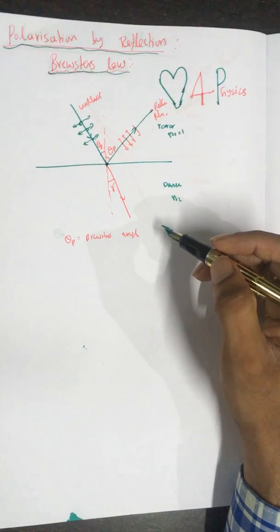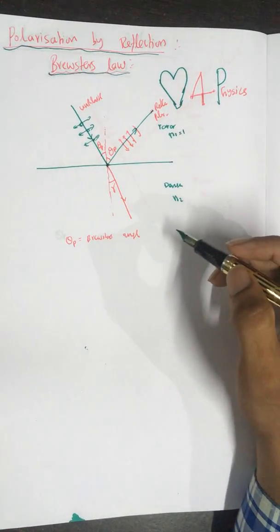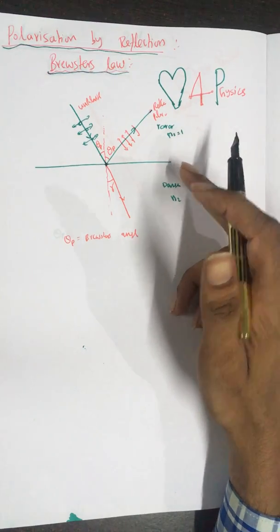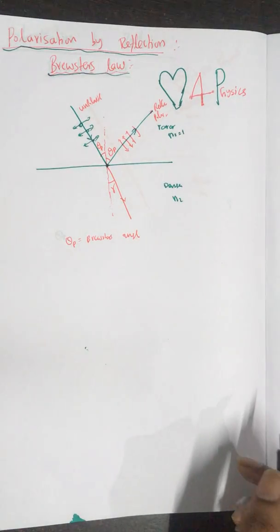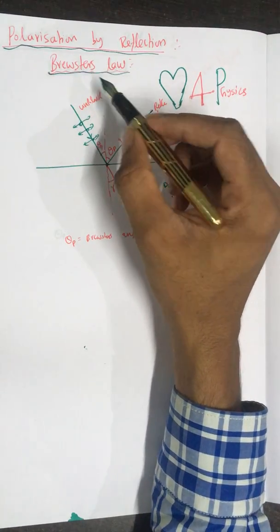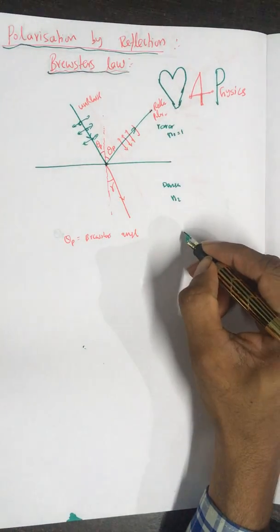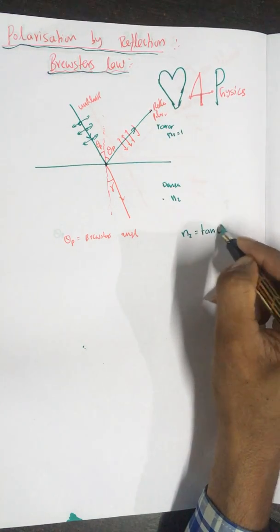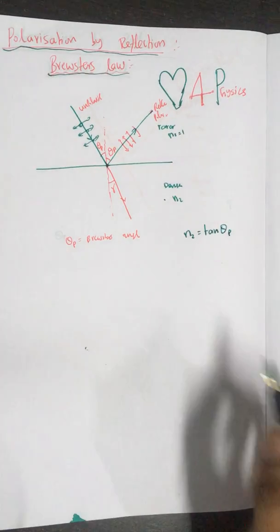It could be water, 1.33, or glass, 1.5. So there are different refractive indices for different mediums. Now what Brewster's law says is that the refractive index of the denser medium is equal to the tangent of the angle of incidence theta p, and we can prove this.